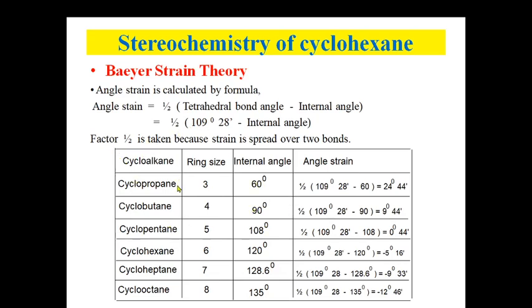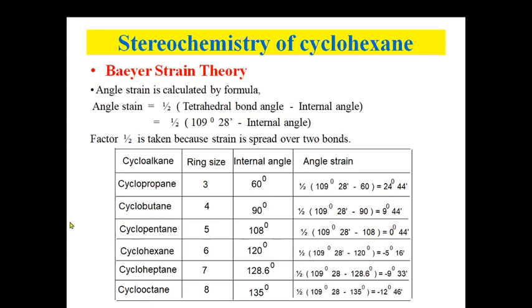If you have a cyclopropane, the ring size is 3, so three members are present there. So the internal angle is 60 degrees. We can calculate this by this formula, and we get 24 degrees and 44 minutes. Similarly for cyclobutane, a 4-membered ring, the internal angle is 90, and you are getting this angle strain of 9 degrees and 44 minutes.